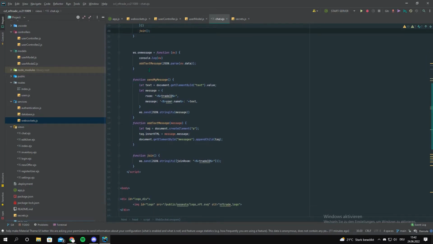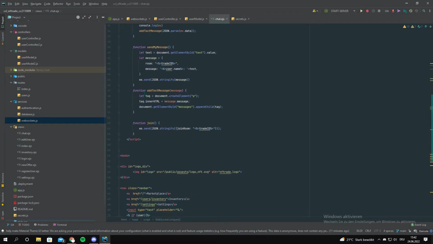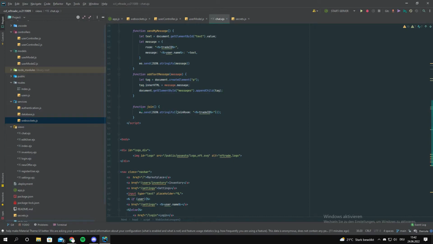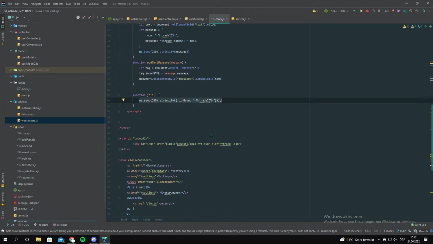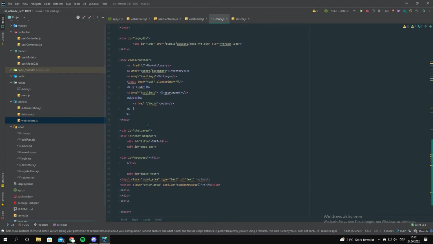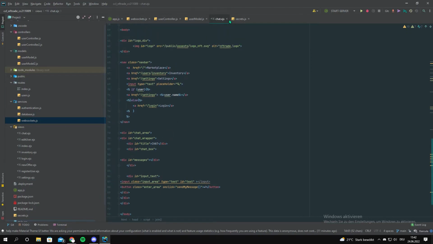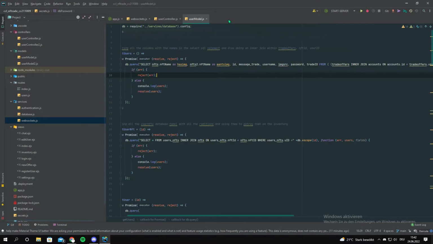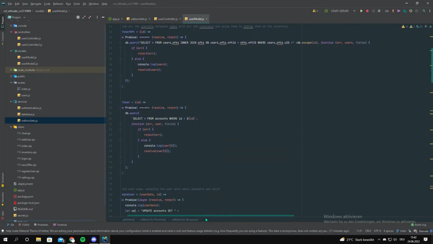Yeah, the send message function is kind of self-explanatory. Add text to message is also kind of easy to understand. And here we join the room or the trade ID. That's about it for the chat. What else do I have?